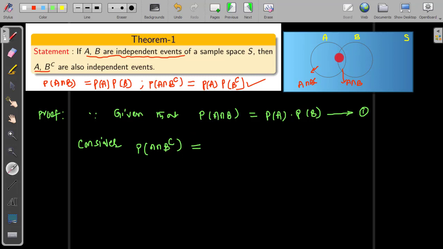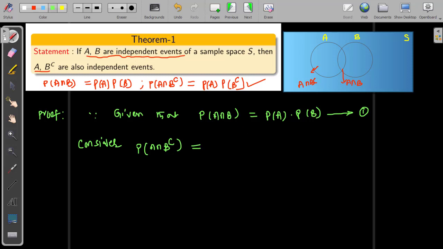If you look here, the areas A intersection B complement and A intersection B are mutually exclusive, which means disjoint events. Disjoint events means the intersection of these two areas is empty. So in this case, how do you write as per axiom 3? We can write here.